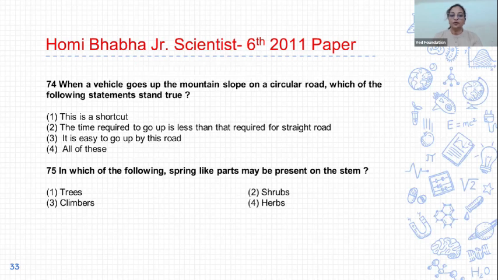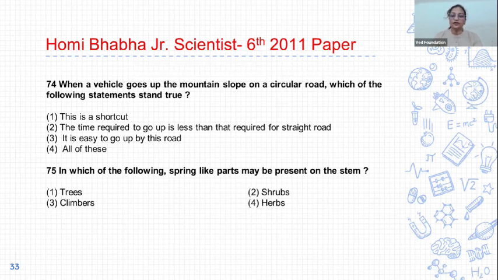74. When a vehicle goes up the mountain slope on a circular road, which of the following statements stand true? First, this is a shortcut; second, the time required to go up is less than that required for a straight road; third, it is easy to go up by this road; and fourth, all of the above. The correct answer of 74 is option 3. It is easy to go by this road because that is an inclined plane and it will take more time, but it is easy to go by this road.